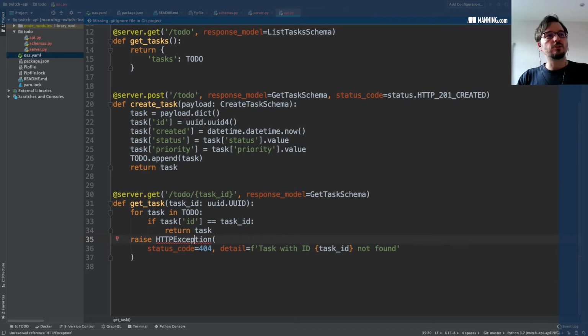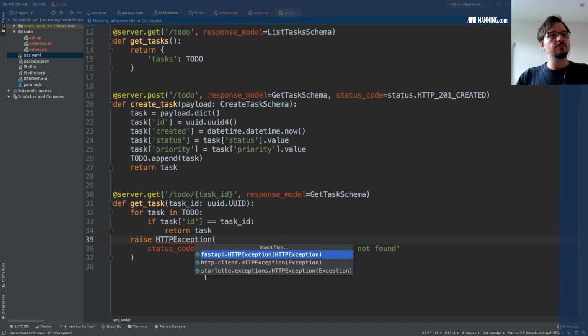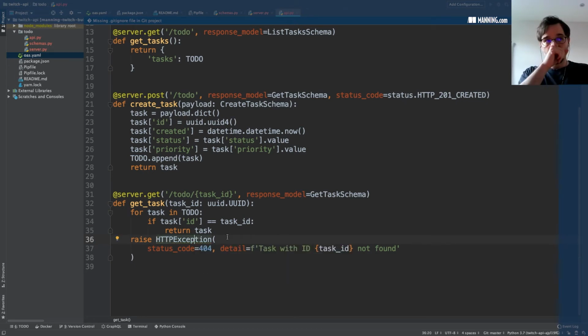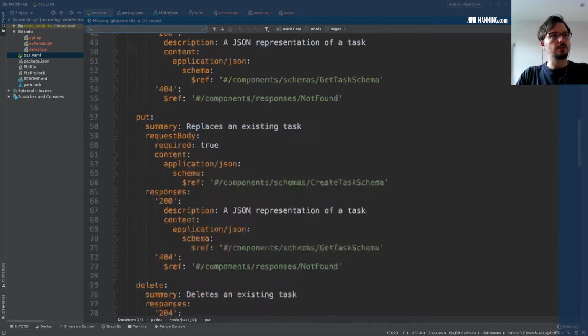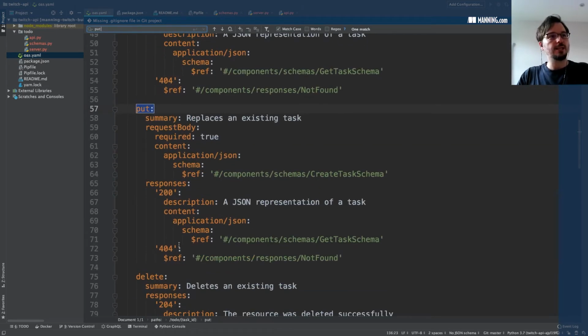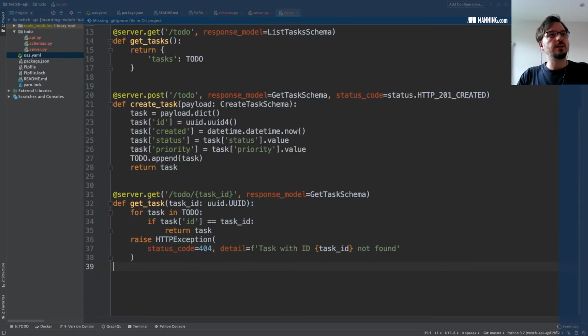So to do that, we raise an exception like this, specifying the status code of the exception and the error message passed as the detail of the exception. That again is part of the API specification here. The put endpoint, for example, has a 404 response if the item is not found.